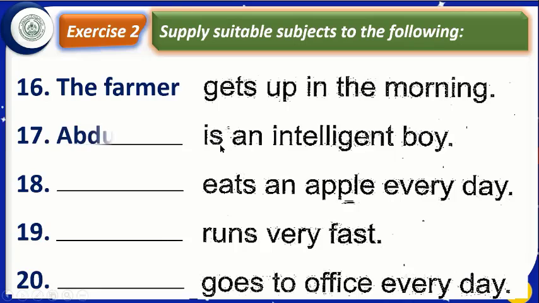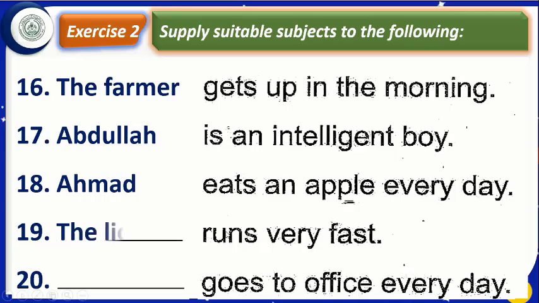In next sentence, here is written is, our subject will be singular. Abdullah is an intelligent boy. In the same way, here is written eats. Due to this eats, it has become singular. We shall write here singular subject. Next is also singular. Number 20 is also singular. Our subject will be singular. I have written here my father. You can write anything else also.